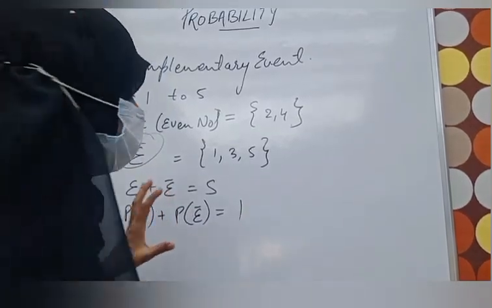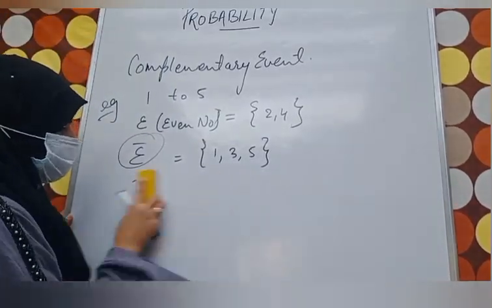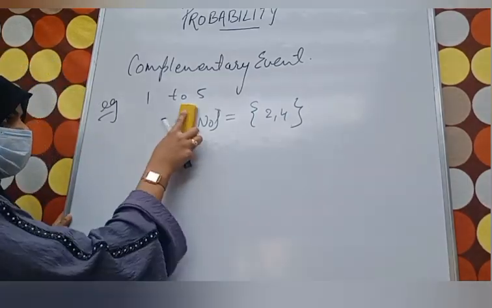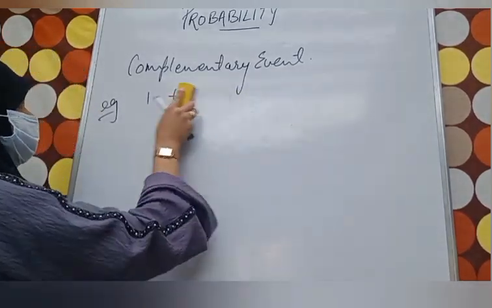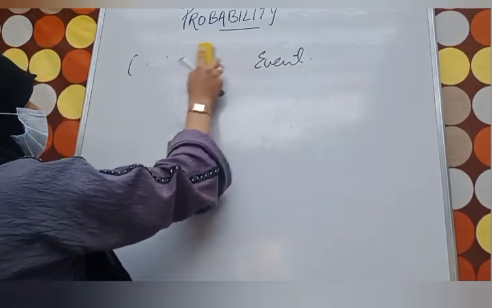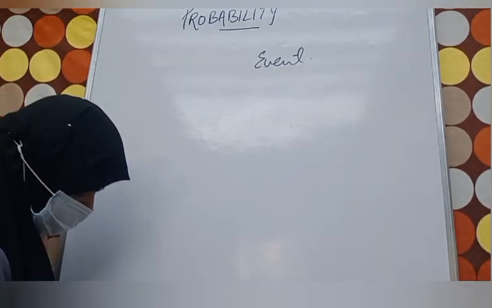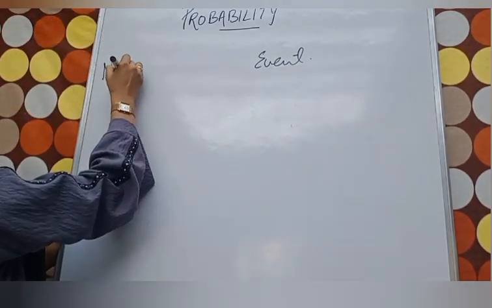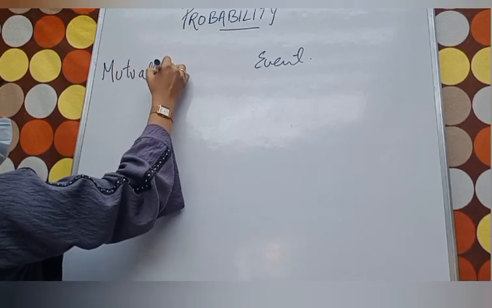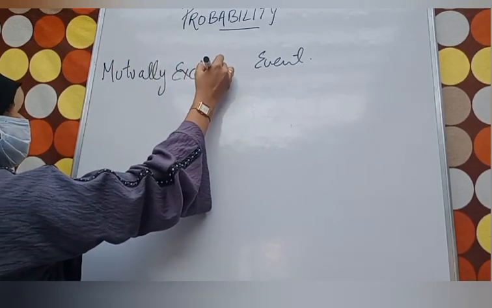Next we have mutually exclusive events. Now in the mutually exclusive events case, we talk about what they are said to be.